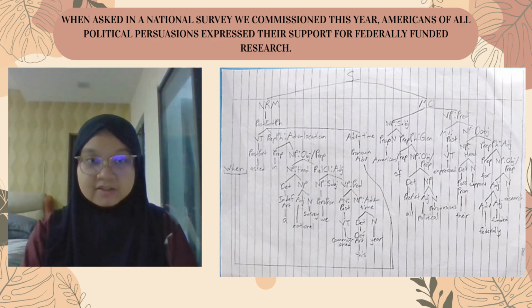Therefore, the core sentence pattern can be summarized as noun phrase plus verb phrase. This shows that despite its complexity, the sentence is fundamentally based on a simple transitive verb structure, where the verb express takes a noun phrase as its complement.